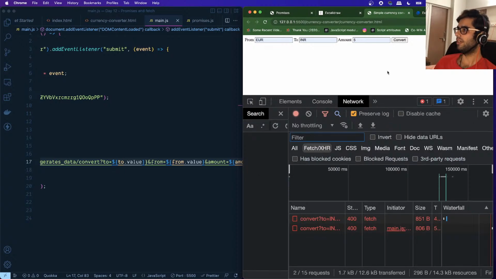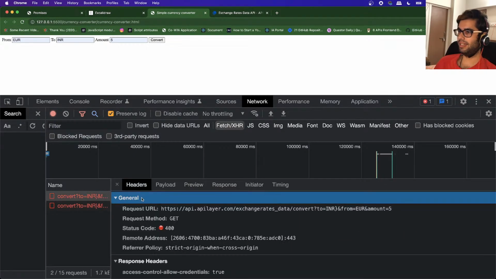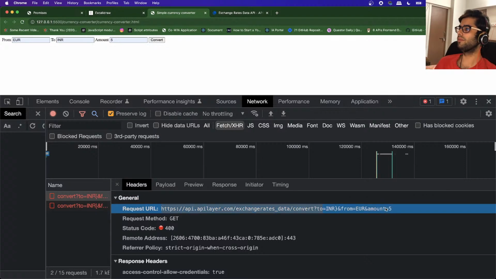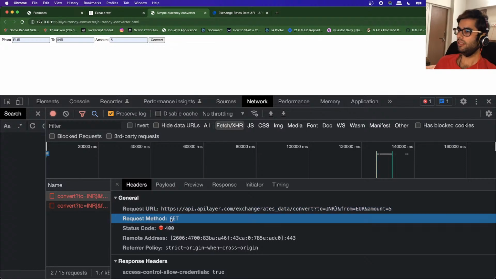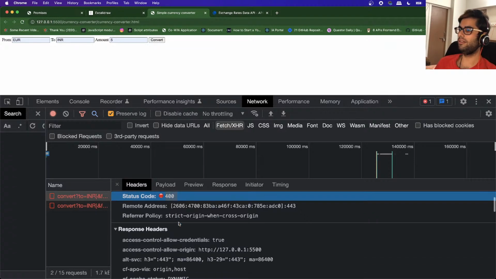Once we click on convert, the request is going through, right? So if we examine this, you can see the request URL which we have specified as a parameter to the fetch method. You can see that the request method is GET. We're getting some status code because there was some sort of an error.